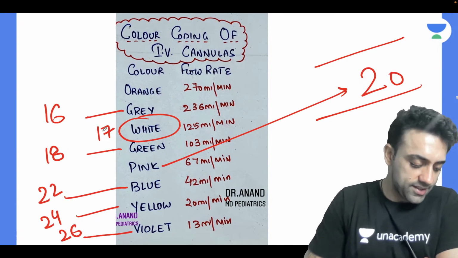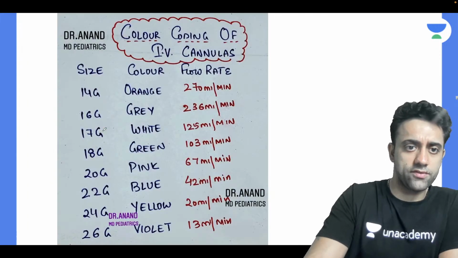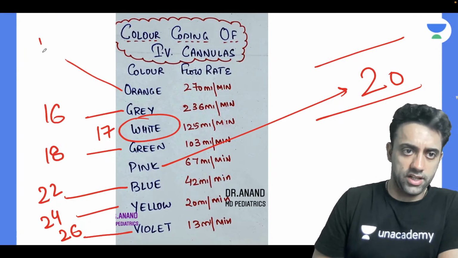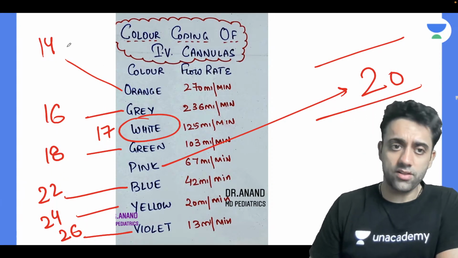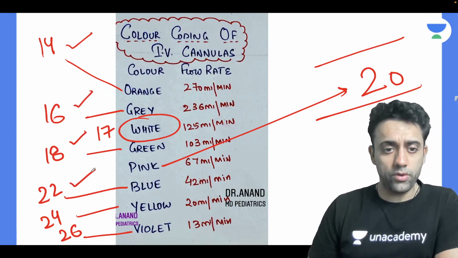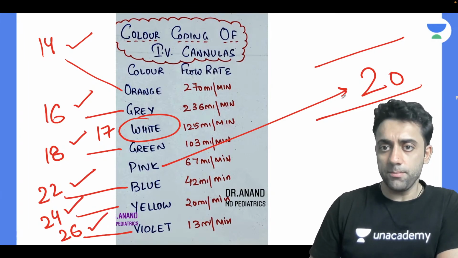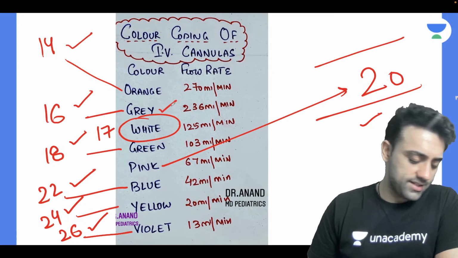White is 70. Yeah, Akhil is very right. So please, can we therefore appreciate? And what about orange? I think orange is 14. Yes, orange is 14. So can we please appreciate 14 is orange, gray is 16, green is 18, blue is 22, yellow is 24, violet is 26, pink is 20, and white is 17.